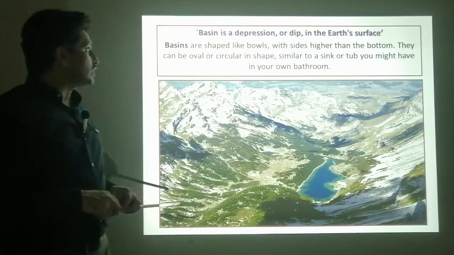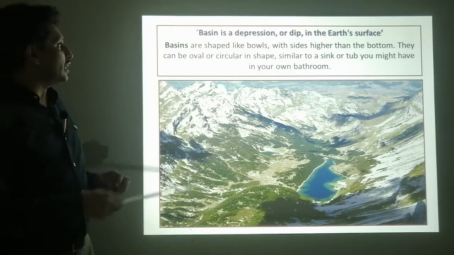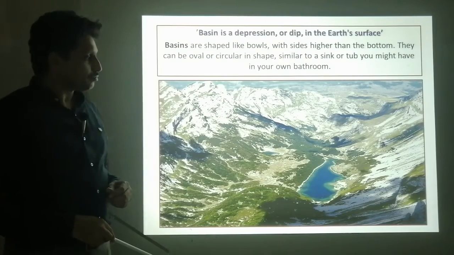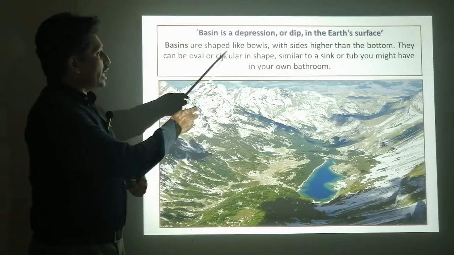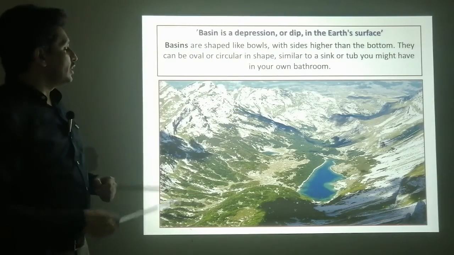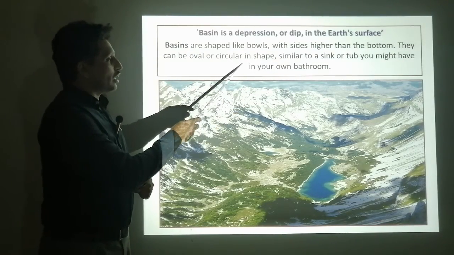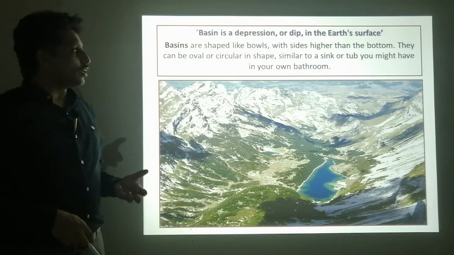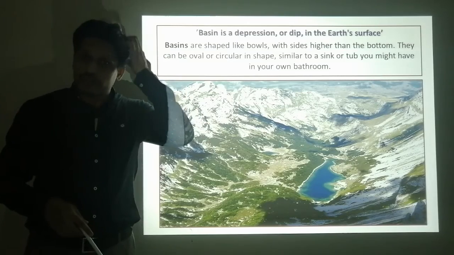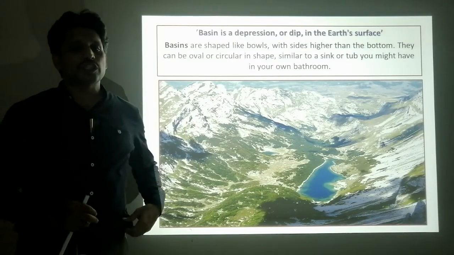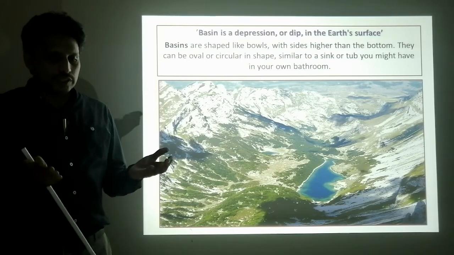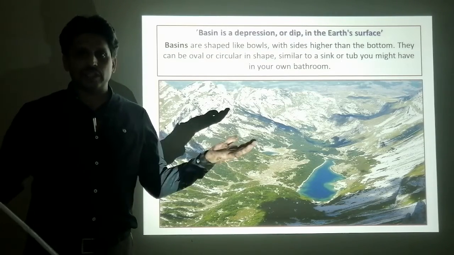Here, number one feature is the basin. A basin is a depression or dip in the earth's surface, and basins are shaped like bowls with sides higher than the bottom. They can be oval or circular in shape, similar to a sink or tub you might have in your bathroom. I hope this topographical feature of the Balochistan Plateau is clear to you, because it is a depression between the